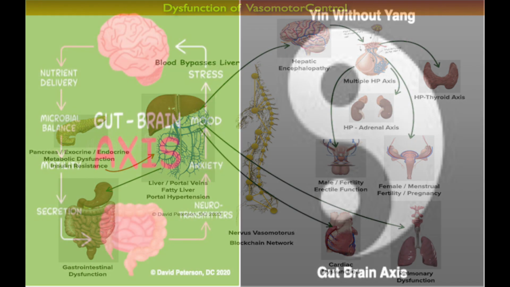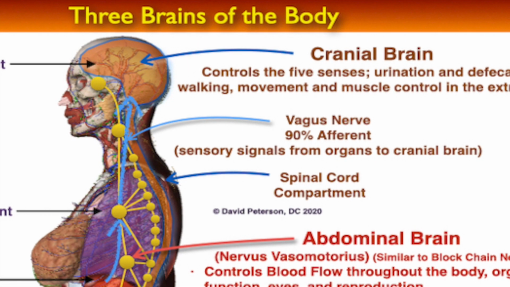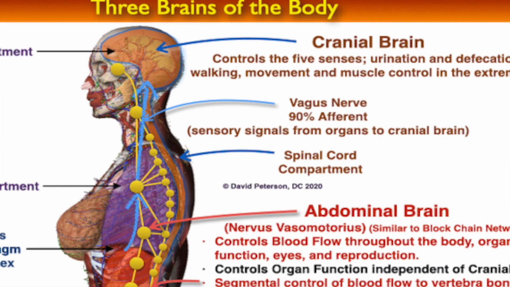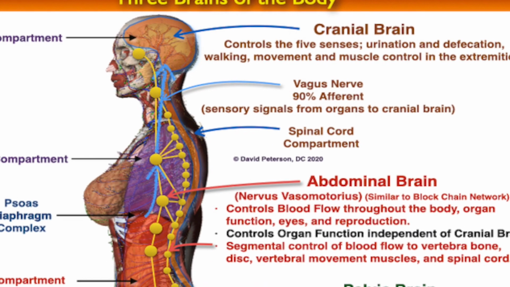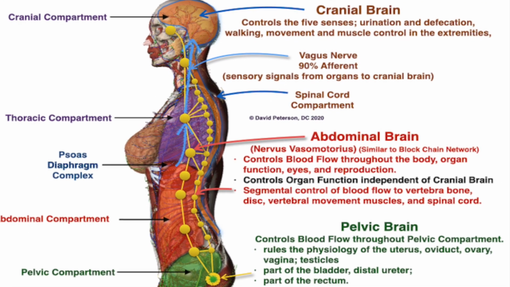In our exploration, we will delve into the shortcomings of the gut-brain axis, which describes yin without yang, disregarding the philosophy that symbolizes the dual nature of all things in the universe. We will specifically apply this philosophy to the relationship between the cranial brain and the nervus vasomotorus.